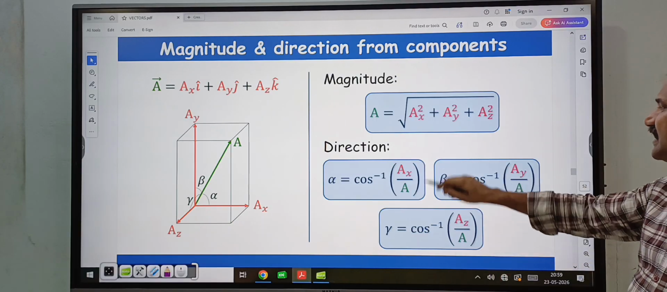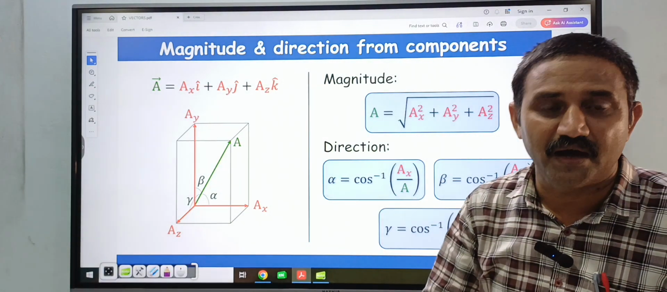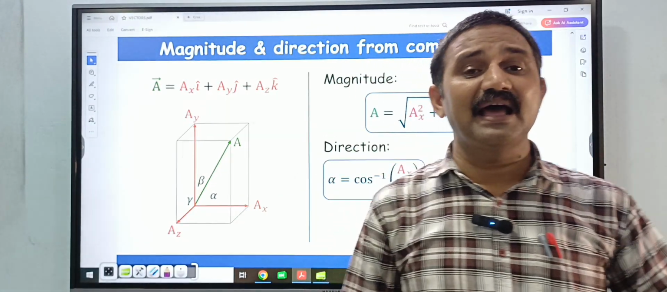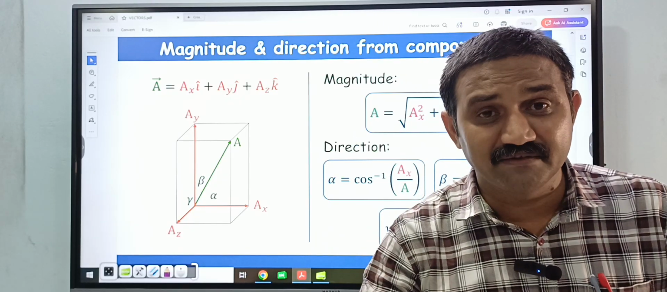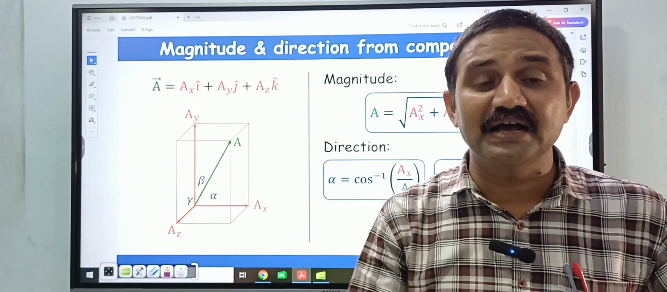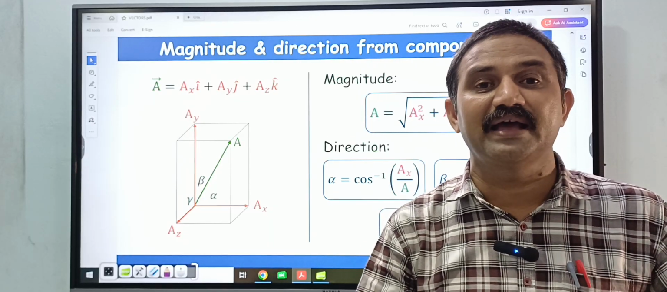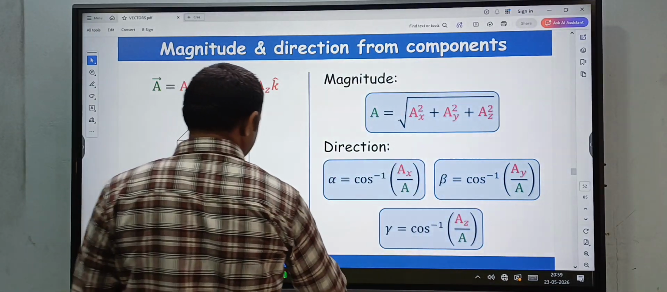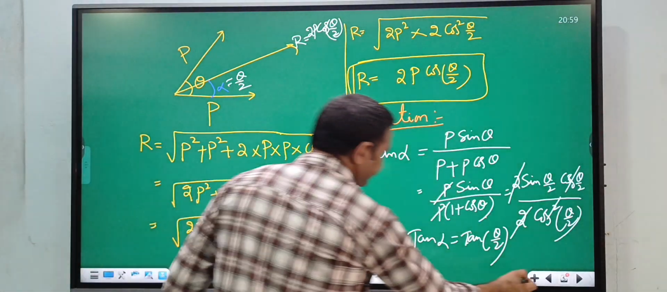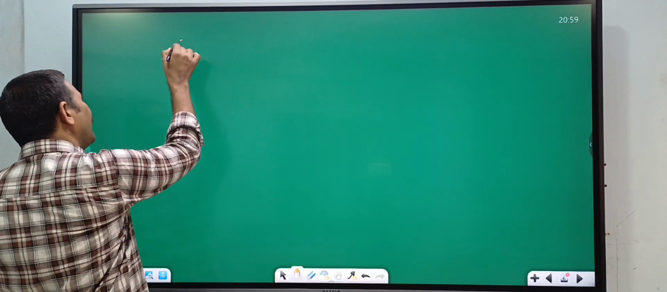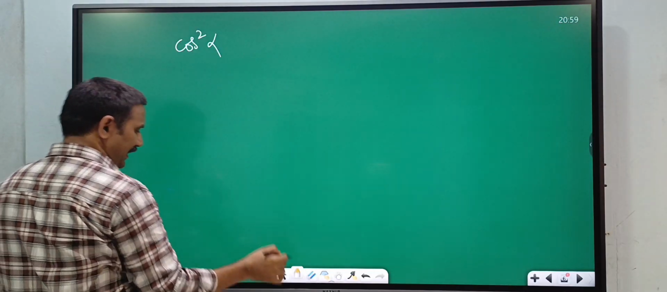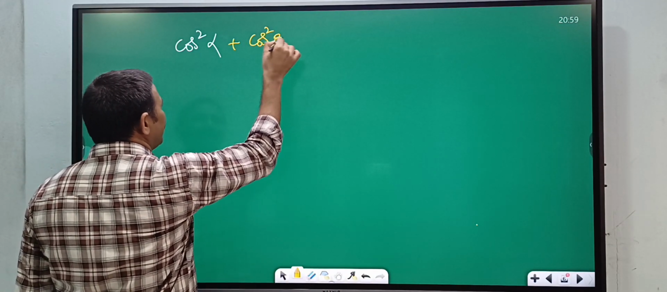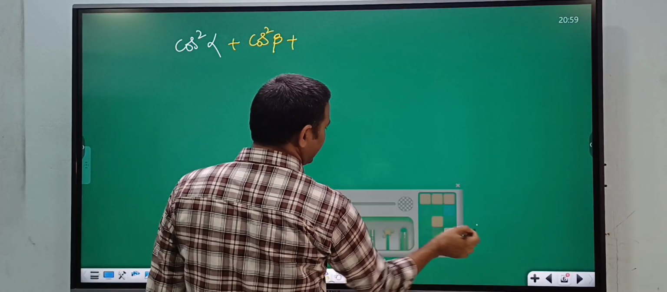So here cos alpha, cos beta, cos gamma are also called directional cosines. Suppose a vector A bar makes an angle alpha with the x-axis, beta with the y-axis and gamma with the z-axis, then cos alpha, cos beta, cos gamma are called directional cosines. So here the sum of the squares of the directional cosines, that is cos square alpha plus cos square beta plus cos square gamma